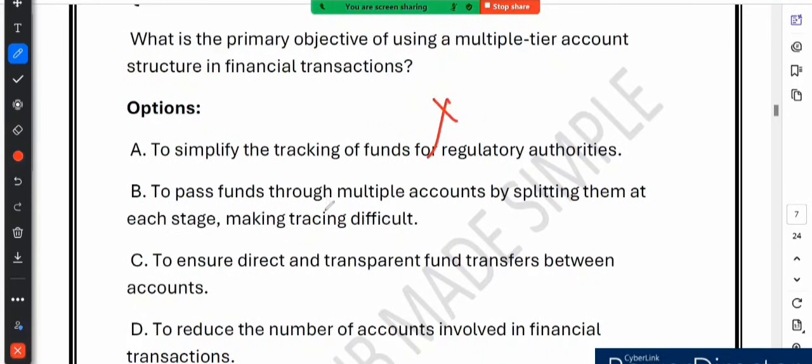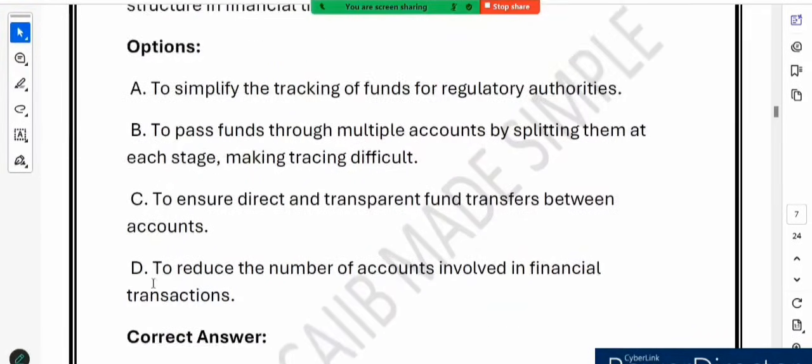You know, multi-tier structuring is used to complicate things, not make things simpler. Option B says to pass funds through multiple accounts by splitting them, making tracing difficult. Exactly correct, because the idea behind multi-tier structuring is to move money across various accounts in small chunks so that tracing the origin of the funds becomes almost impossible. Option C, to ensure direct and transparent fund transfer between accounts. This is a red cross, because the method is designed to make the transaction flow as opaque and confusing as possible. Option D says to reduce the number of accounts involved. This is also incorrect, because multi-tier structuring increases the number of accounts involved, making it harder for investigators to follow the money trail. That is why option B is correct.